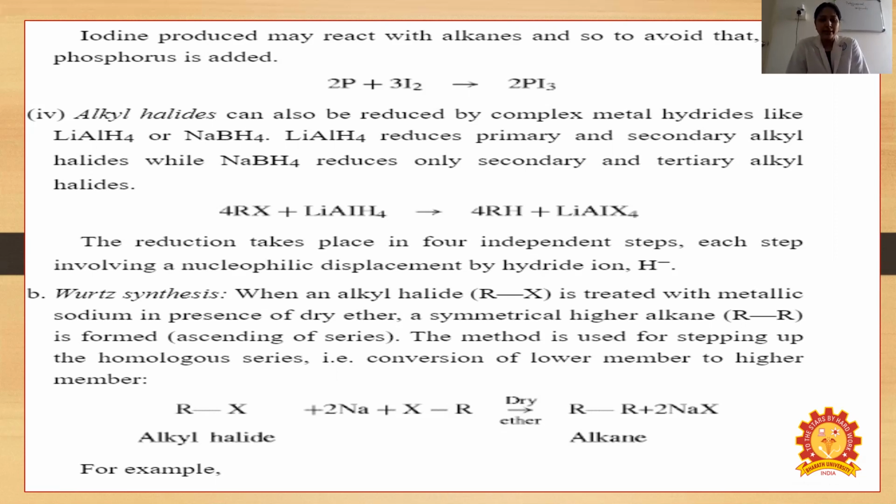Wurtz reaction. When alkyl halide is treated with metallic sodium in the presence of dry ether, a symmetrical higher alkane is formed. The method is used for stepping up a homologous series, conversion of a lower member to a higher member. So RX, alkyl halide, plus 2 sodium, reacts with XR in dry ether to give R-R plus 2 NaX.